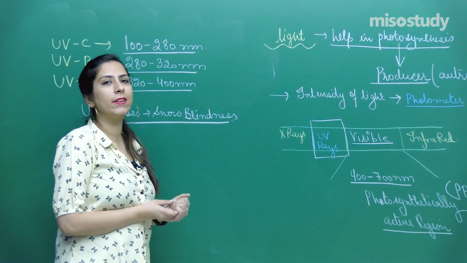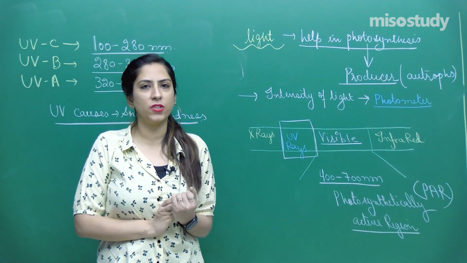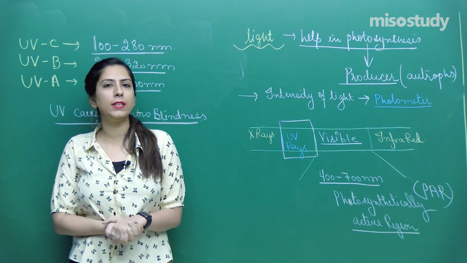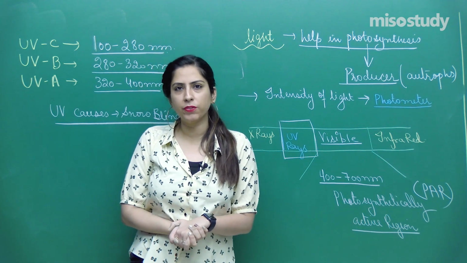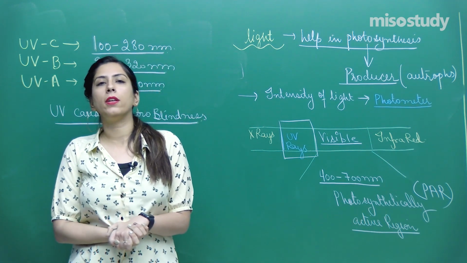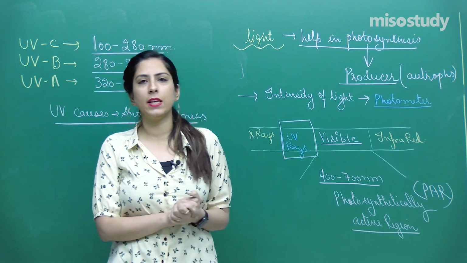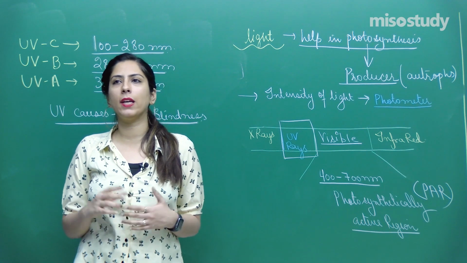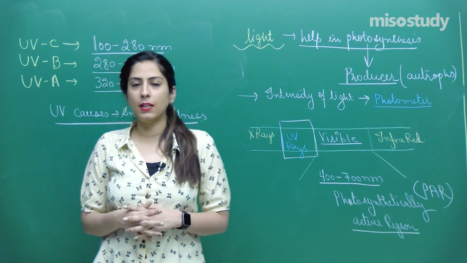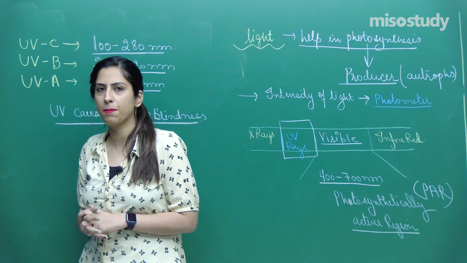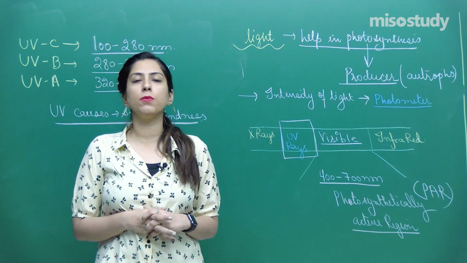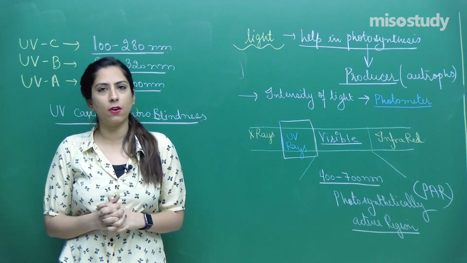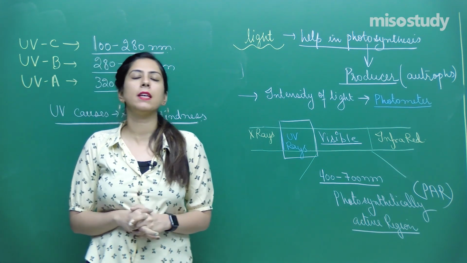Likewise, whenever these rays fall on different substrata, either on land or on water bodies, there is a different action in both cases. When they fall on the terrestrial, they help in photosynthesis. Similarly, some aquatic phytoplanktons undergo photosynthesis, and they are depending upon light. Depending upon the distribution of light, we have divided the whole lake into different strata or layers, right? So that I will discuss in the next class.